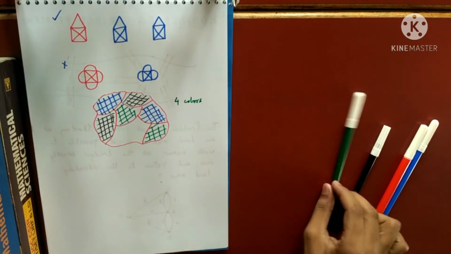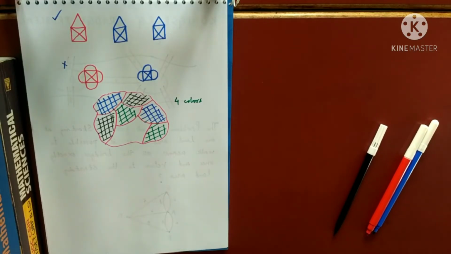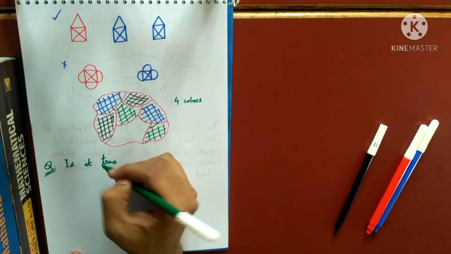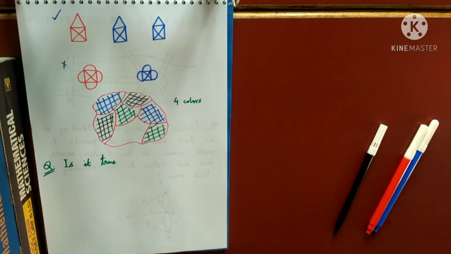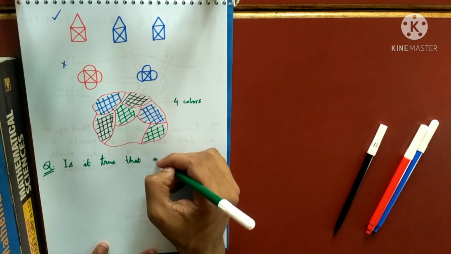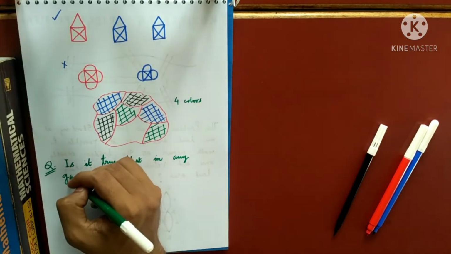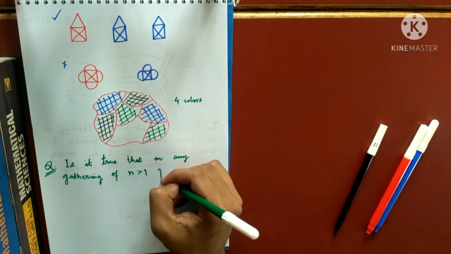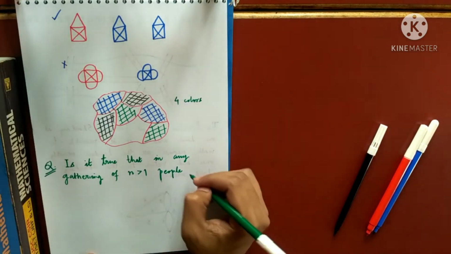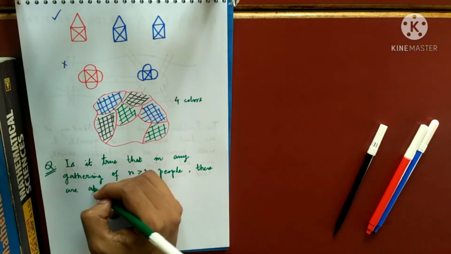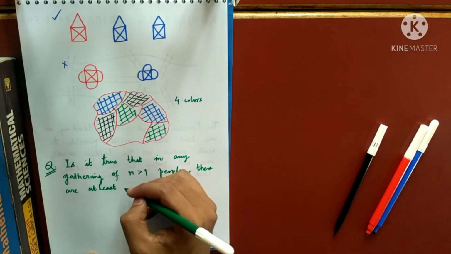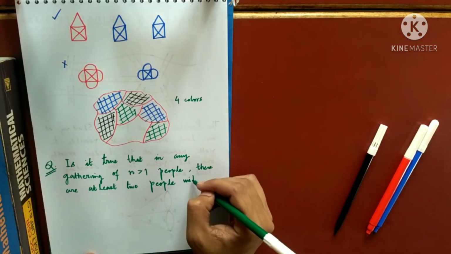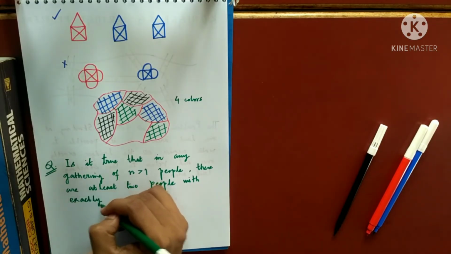And lastly, a last problem I'll discuss, so that will give you another idea of what more applications graph theory has. This is another interesting problem. I'm asking you this question: is it true that in any gathering of n people, where n is more than one, there are at least two people with exactly the same number of friends?